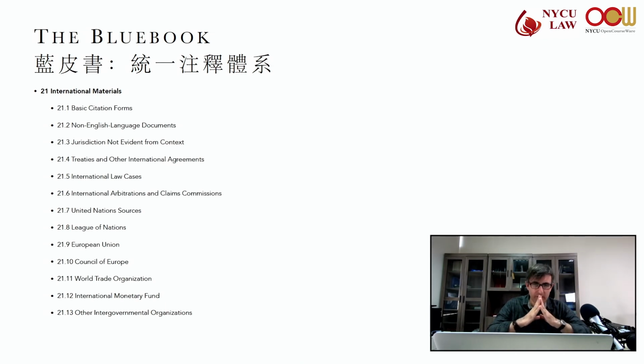Digests, this is Rule 21.16. Again, the rule on digests is you always want to go to the original source first before you cite a digest. But if you need to cite a digest, Rule 21.16 is where you'd look. Basically, you're providing the title, the year, the title of the digest, the chapter, subsection, and then pin cite.